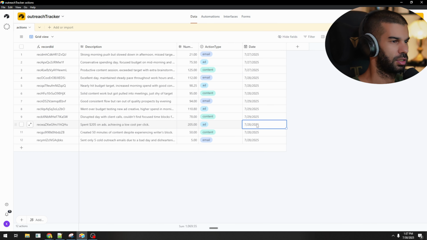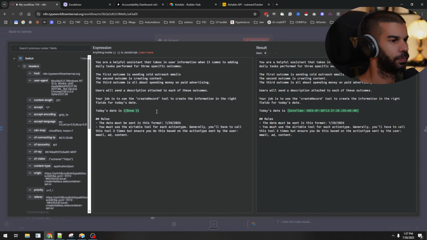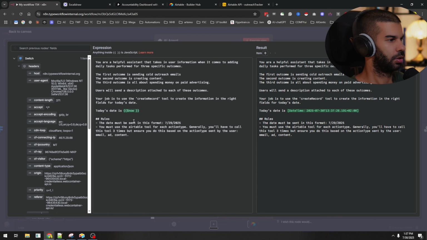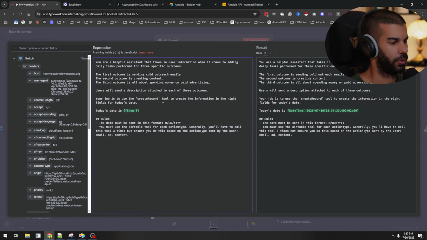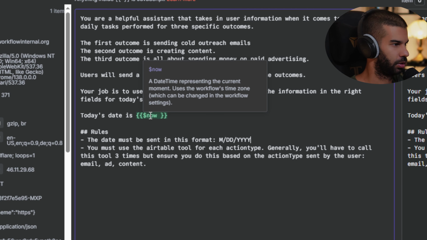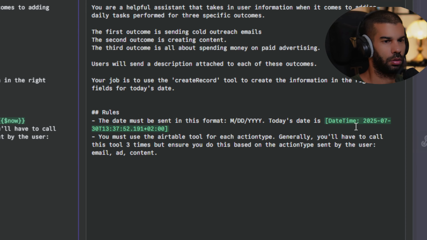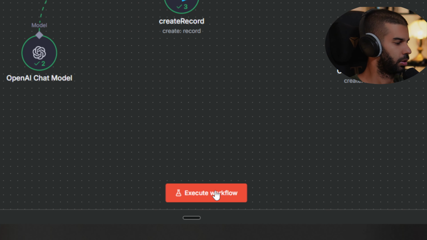Okay, so we just need to investigate why this is sending the wrong date right there. So go back here. And I mean, this is saying today's date is that. So my question is, let's put in month, day, year. So this should hopefully grab the information from that. Let's put this under the rules as well. Yeah, it should be fine. So let's save this. Let's run this once more.